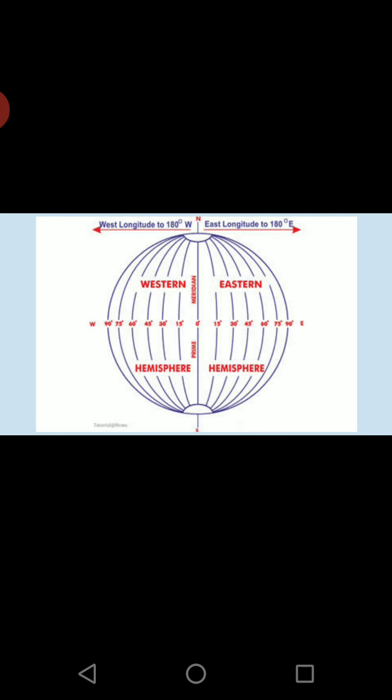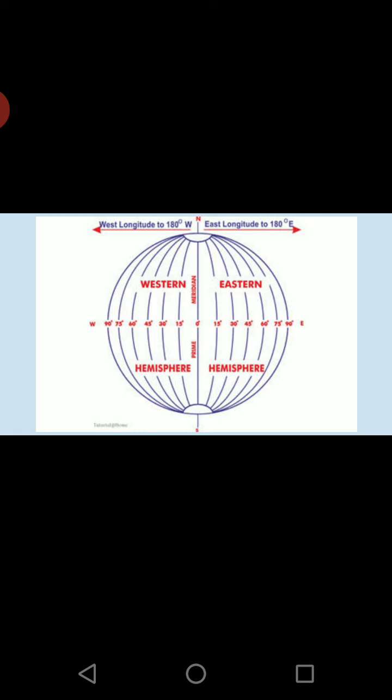Obviously on the eastern side 15, 30, 45, 60, likewise till 180, and it will be the same on the western side: 15, 30, 45, 60, 75, likewise 180. The right hand side will be the eastern hemisphere, the left hand side will be the western hemisphere. To be more specific, here you have 180 longitudes on the eastern, 180 longitudes on the western.